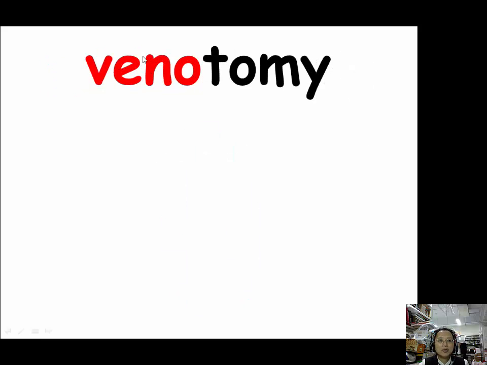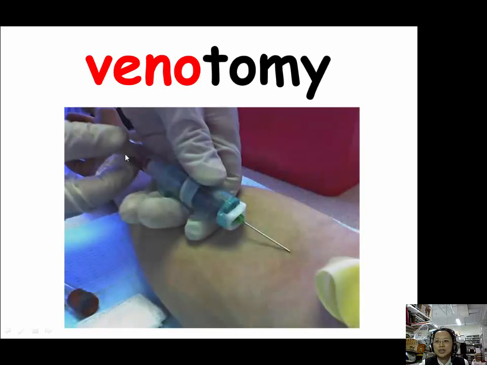And our example for VENO is venotomy. Venotomy is the surgical incision into a vein, and when we draw blood from our vein, we can also say it's venotomy. However, usually we would just say draw blood.